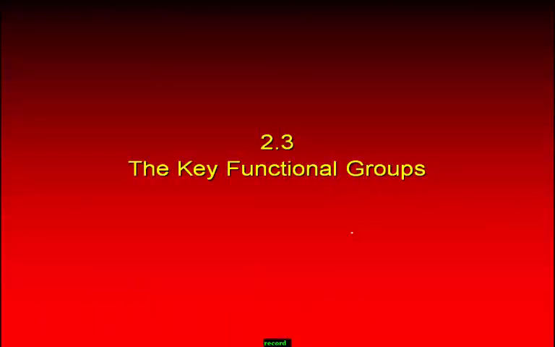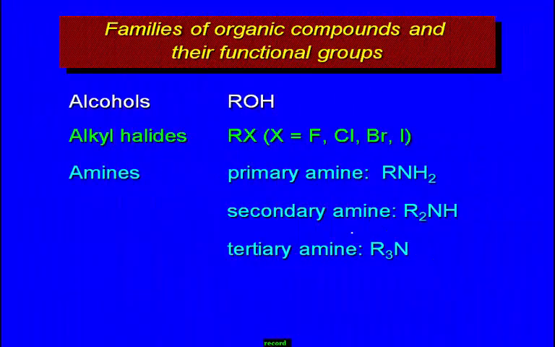Next, the key functional groups. Students, you know what alcohols are? What is the functional group of alcohols? Yes, the alcohol functional group is OH. Here R means any alkyl group. If you take an example CH3OH, here the OH group is present. It is the functional group of alcohol.